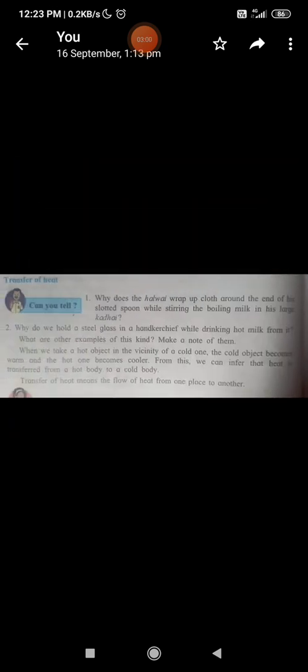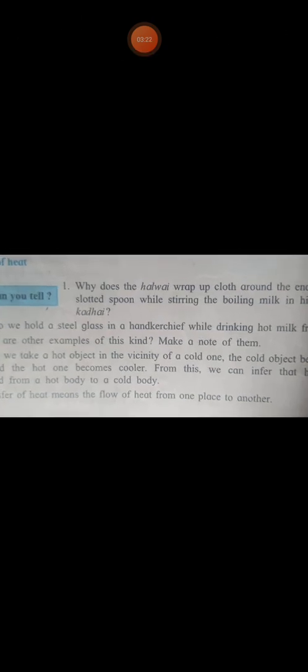Why does the halwai wrap clothes around the end of his spoon while stirring the boiling milk in the larger kadai? Now you have seen that there is some cloth at the end of it. Why? Think over it and tell me, why do we hold the steel glass in a handkerchief while drinking hot milk from it? What may be the reason for it? What are the other examples of this kind? Make a note of them.